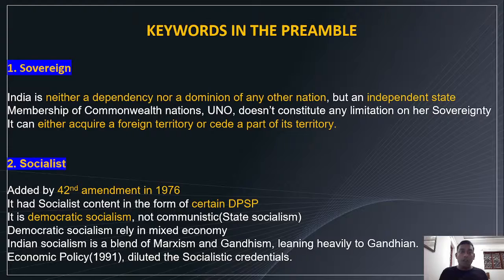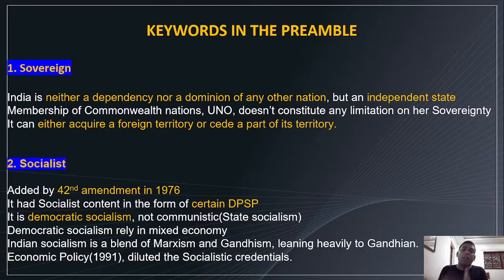Now we're heading to the keywords in the preamble. The first keyword is sovereign. What is sovereign? Sovereign means India is neither a dependency nor a dominion of any other nation. India is an independent state, an independent country. It does not depend on any other country, and it is not a dominion of any other country.